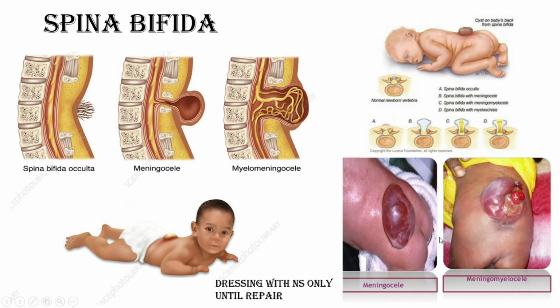Then this type of child must have dressing with normal saline only, until any operative intervention has been done. Meningomyelocele or any spina bifida patient is most commonly predisposed by maternal folic acid and zinc deficiency.